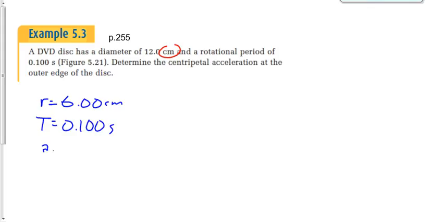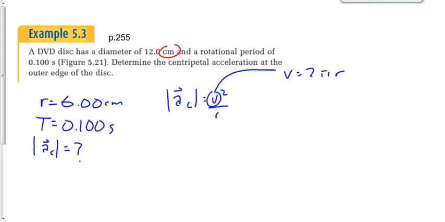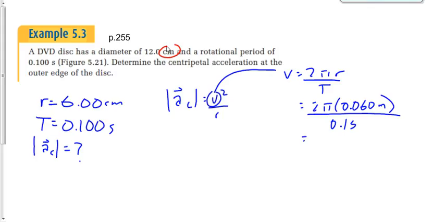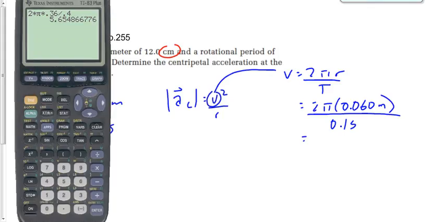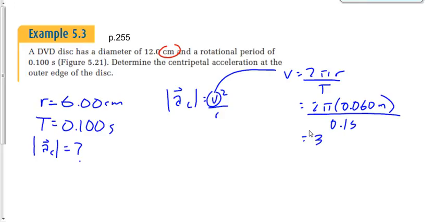We want to find the centripetal acceleration. We know acceleration is v squared over r. We don't know what v is, so we're going to say v is equal to 2 pi r over t: 2 times pi times 0.060 meters divided by the period of 0.1 seconds. Let's figure out what that is. 2 times pi times 0.06 divided by 0.1 gives me 3.7699 meters per second.